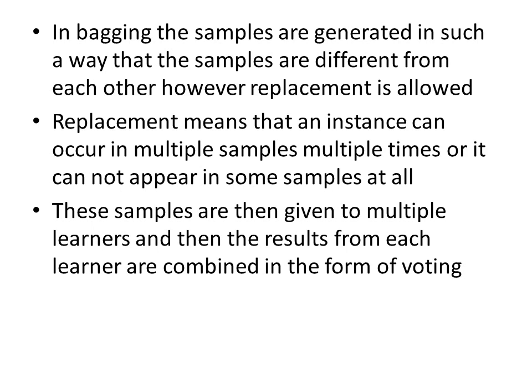These samples are then given to multiple learners, learner number 1, learner number 2, learner number 3, like that there will be learners. After learning from the multiple learners, the results from each learner are combined in the form of voting. So voting is involved here. Whichever learner is giving the highest accuracy result will be taken into account.